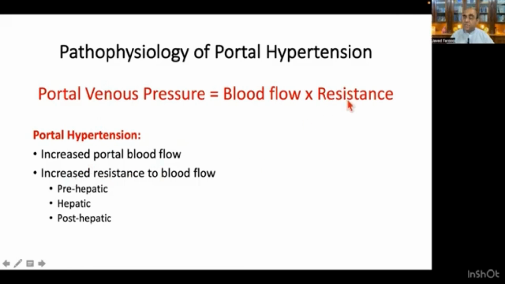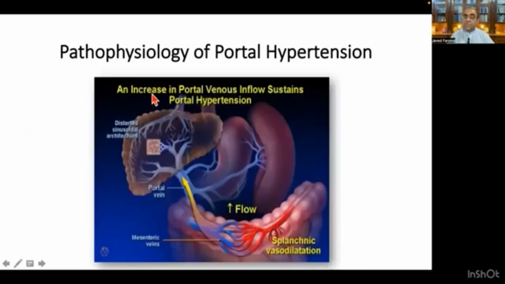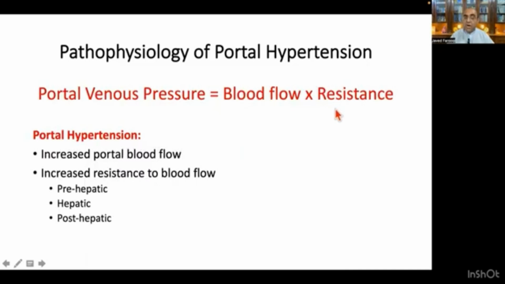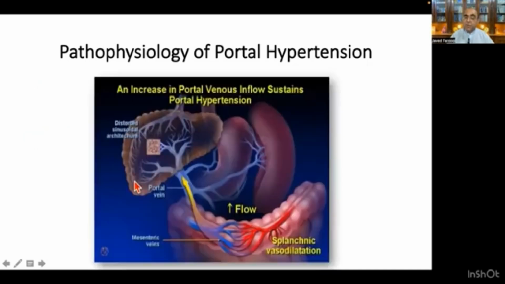If the resistance is increased, again the portal venous pressure will increase. So the portal venous pressure is directly proportional to the blood flow and the resistance. Coming to the resistance component, an increase in the portal venous inflow sustains portal hypertension. So now let's see how this resistance to blood flow can be increased.